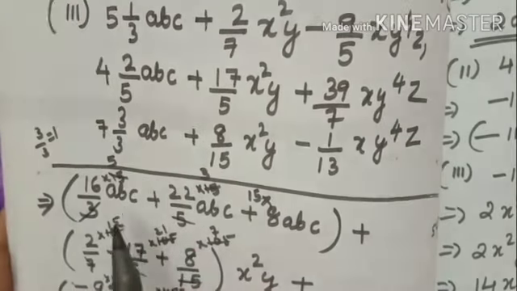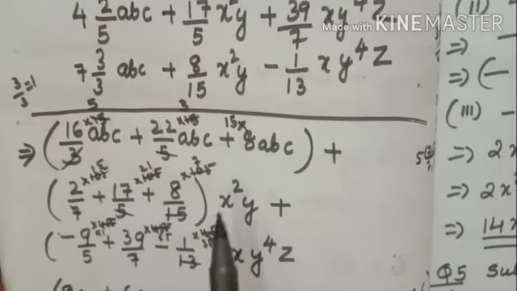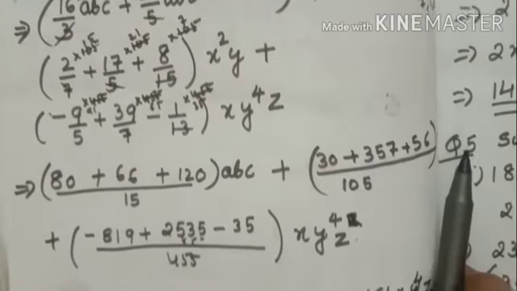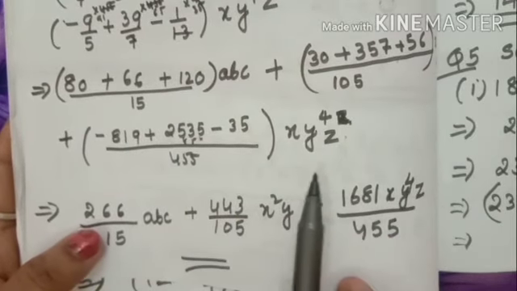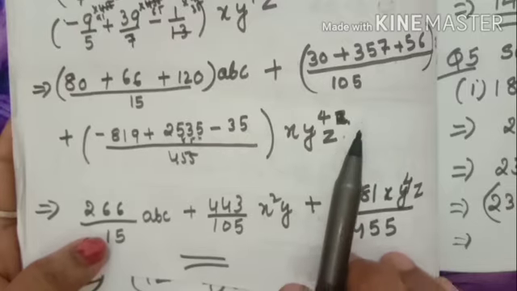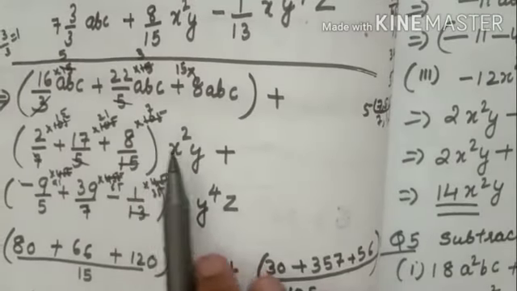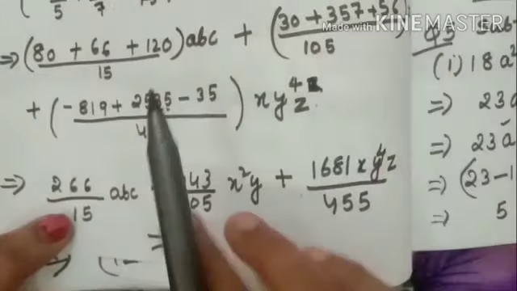Take the LCM, because denominators are different. Solve it with the LCM, after that use it. Common variable is x, y raised to 4 is set here. Here the common variable is this one, here this, and here the common variable is ABC.